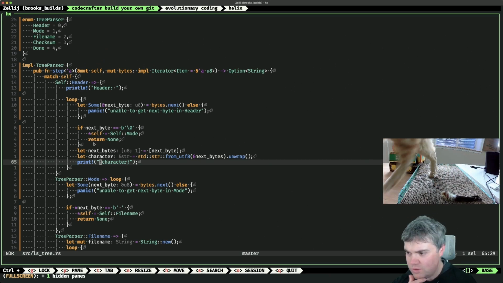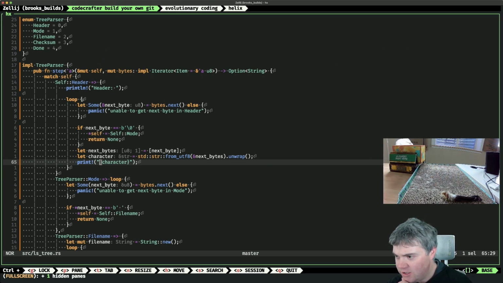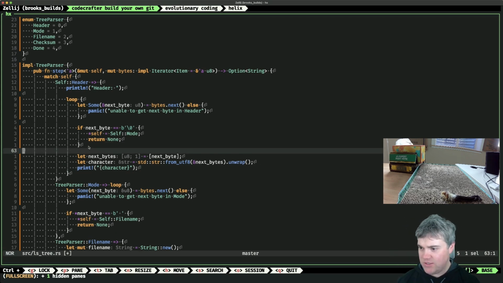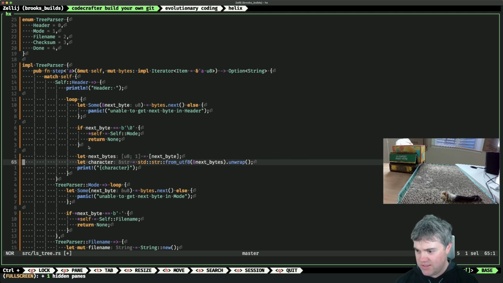Okay, so I print line the header, we go into the loop. Let's say we get the next byte. Okay, so we don't run into this problem. So if the next byte is a null, we move into mode and we return none. Okay, we'll get the next byte, so we get that out. Character. Okay, so we do that and then we print the character.